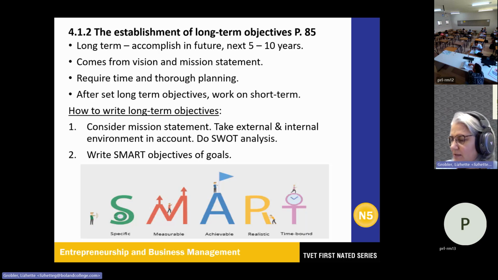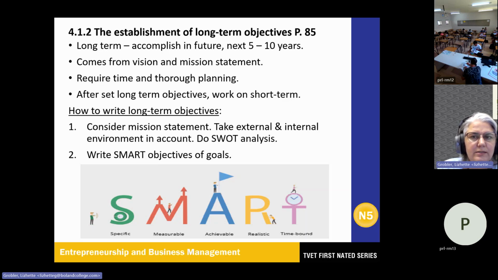Then the very next important thing is to establish the long-term objectives, page 85. So long-term objectives, this is where you accomplish whatever in the next 5 years, or 5 to 10 years in the future. So that is what you dream about. It comes from the vision and the mission statement, and that is required in a time and also thorough planning.